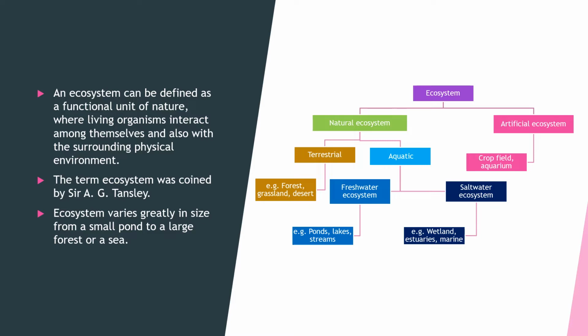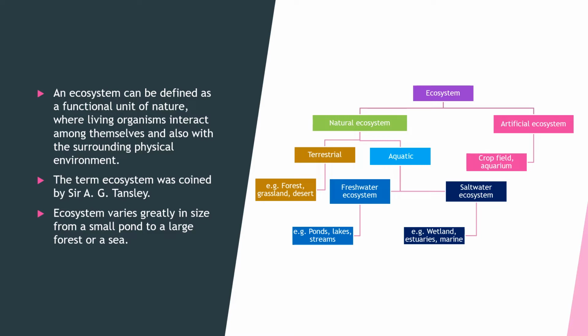Aquatic ecosystem can be divided into two, freshwater ecosystem and saltwater ecosystem. Ponds, lakes, streams, etc. are examples for freshwater ecosystem. Examples for saltwater ecosystem are wetlands, estuaries, marine, etc.